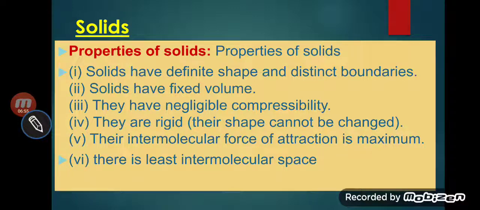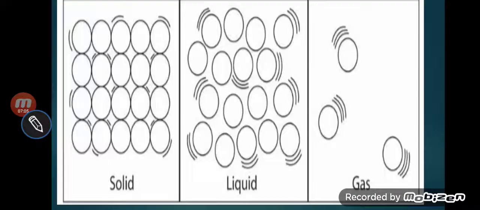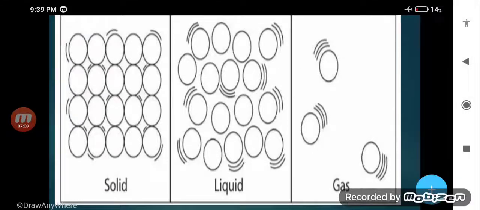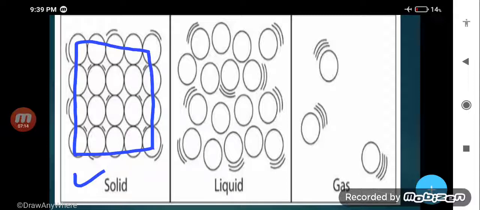First, solid has a definite shape and distinct boundary. Yes, my dear student, you can see it very clearly in the case of solid. I have taken one picture. Here molecules are very closely packed in the case of solid. But in the case of liquid, they are quite far apart from each other.